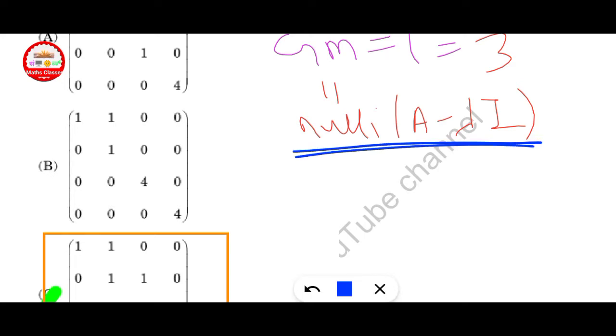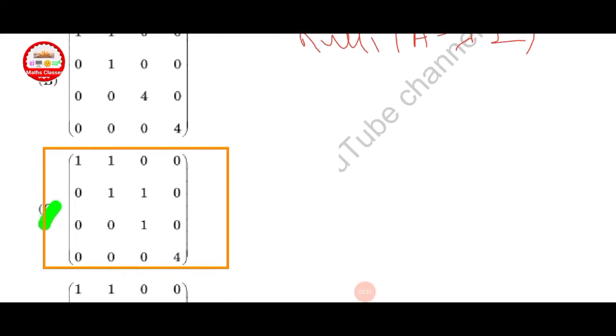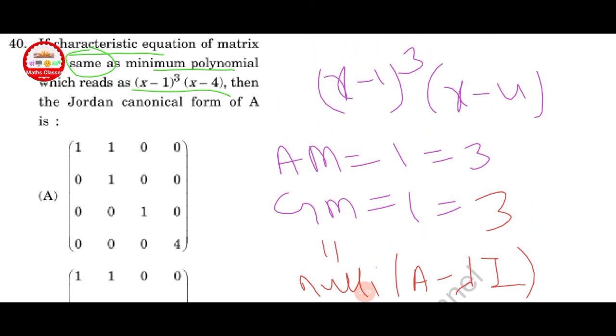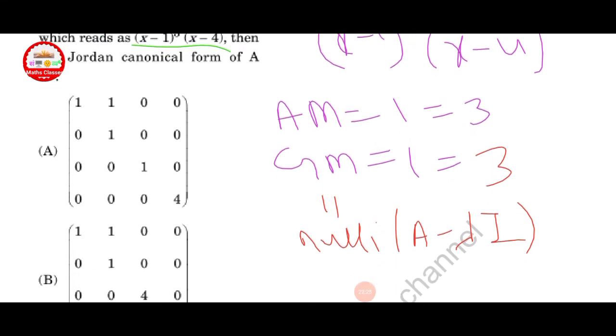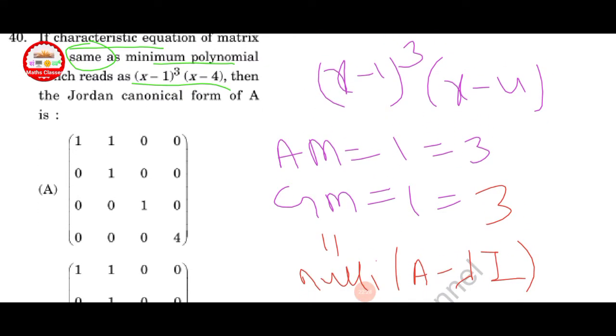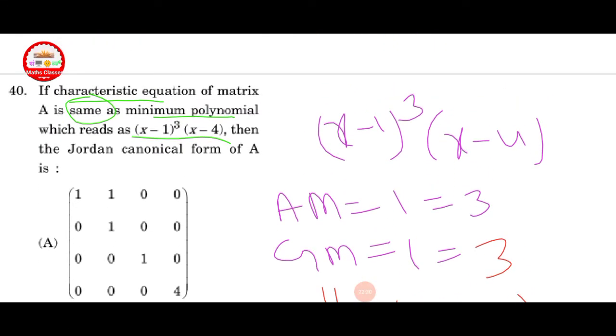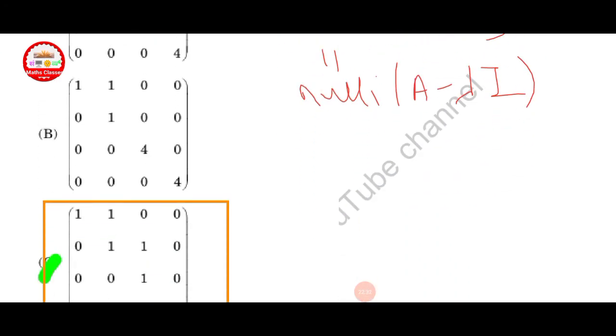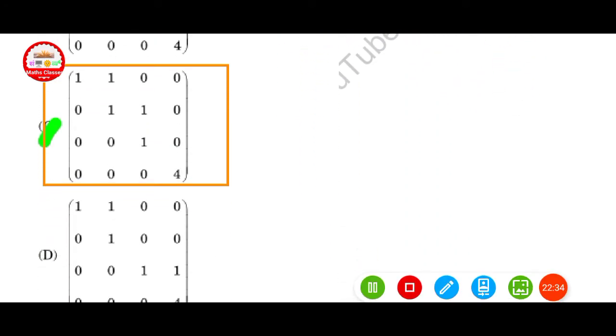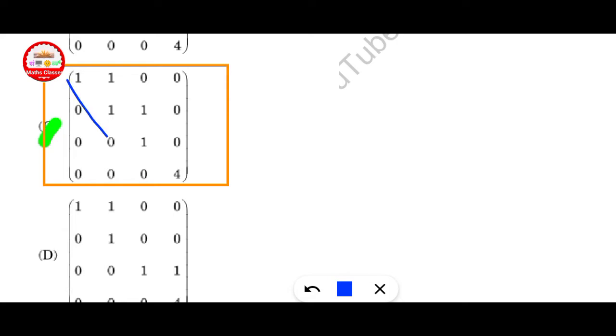GM is equal to the nullity of A minus lambda I. Here both AM and GM are the same. Now check x minus 1 cube, x minus 4. X minus 1 cube, x minus 1 cube. This is correct here. And x equal to 4 is an eigenvalue.